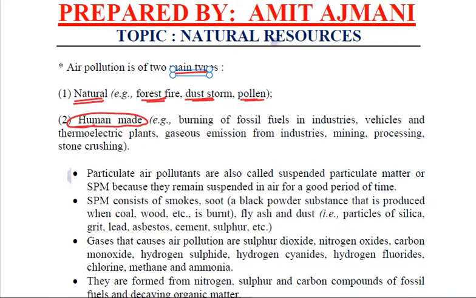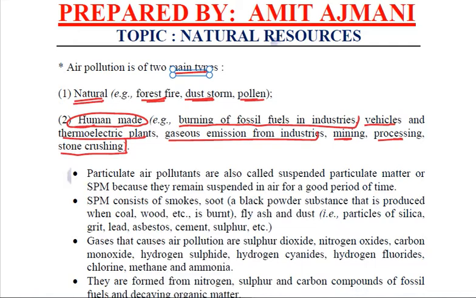Human activities lead to discharge of so many unwanted substances in the air which pollute the air, like the burning of fossil fuels in industries that emit a lot of harmful gases and substances in the atmosphere, the vehicles, the thermoelectric plants, the gaseous emission from industries, mining, processing, stone crushing. All these activities of humans pollute the environment.